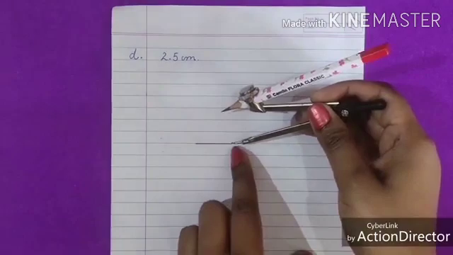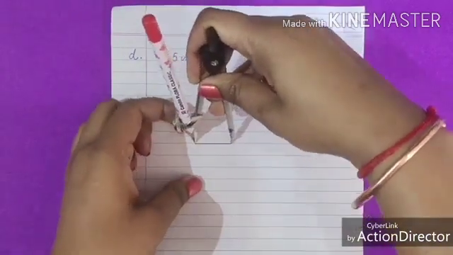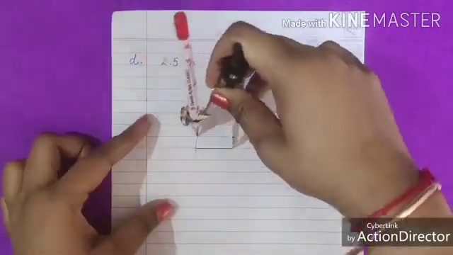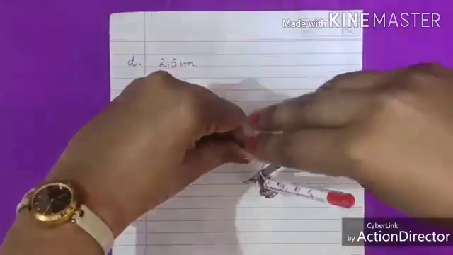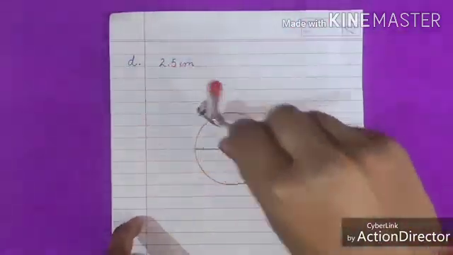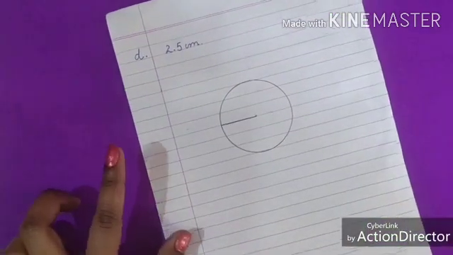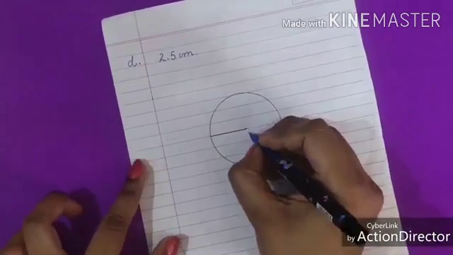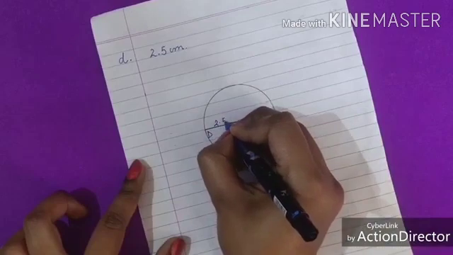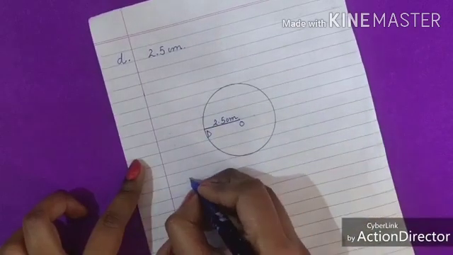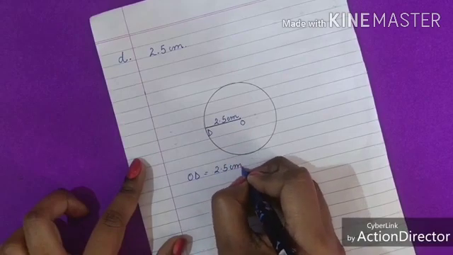Now put here your compass and pencil point you have to put in second line corner. Now move slowly. Done. Now write here name O D 2.5 centimeter. OD equals to 2.5 centimeter.